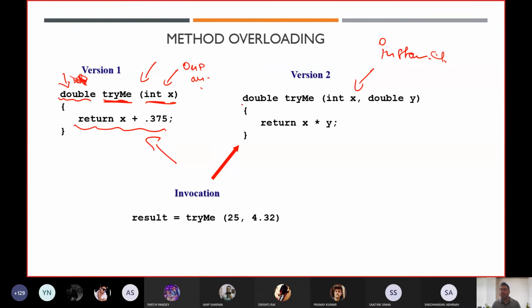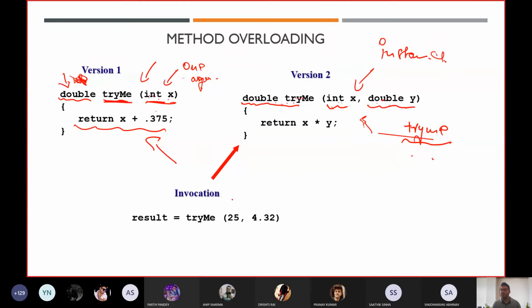Now after that, I have created one more method. Always remember, the name of the method is again tryMe. See, the name of the method is again tryMe, but here you have a different signature. Signature means you have different arguments. Here you are taking only one argument, and that argument is of integer data type. And here you are taking two arguments: one is an integer and the second one is a double. It means that now you have the same name but a different signature.